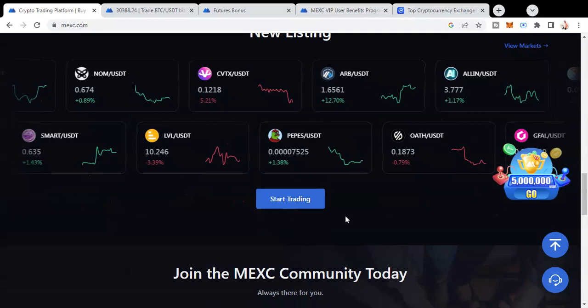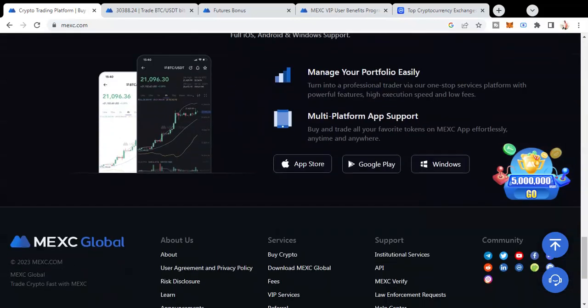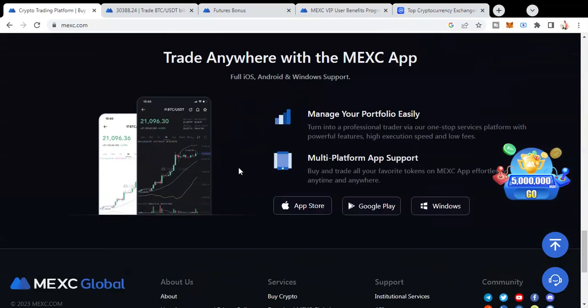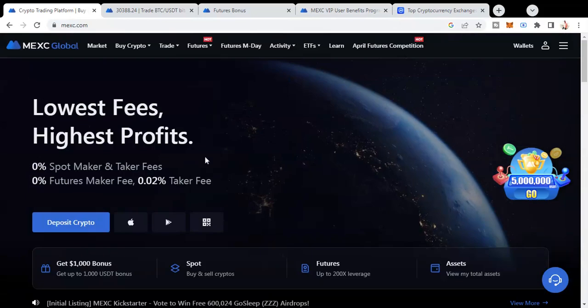If we go over here again and wait for it to load, they have this join MXC community today, so you can follow their Twitter handle and Telegram group. They also have the MXC app, which you can download on the Apple or Google Play Store.